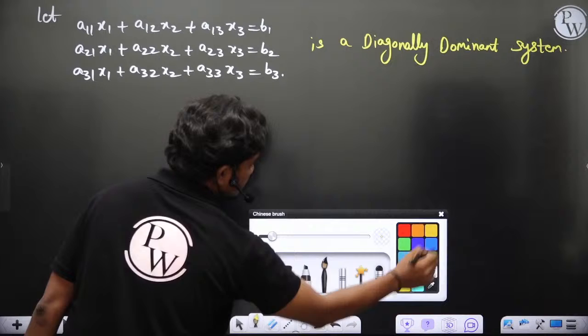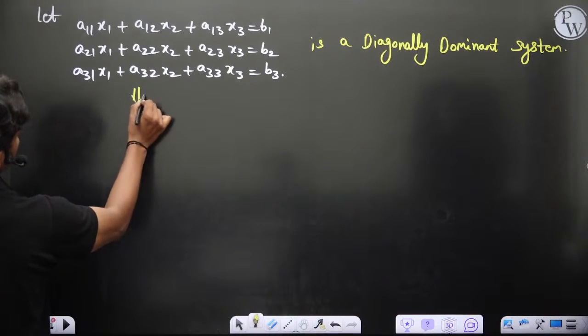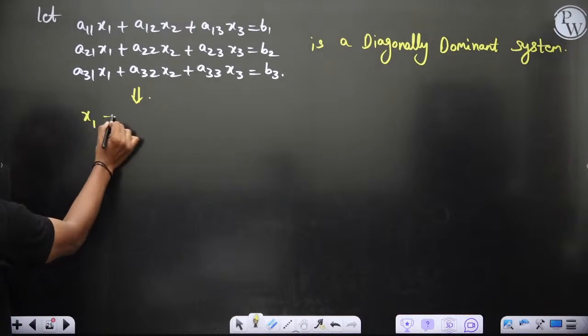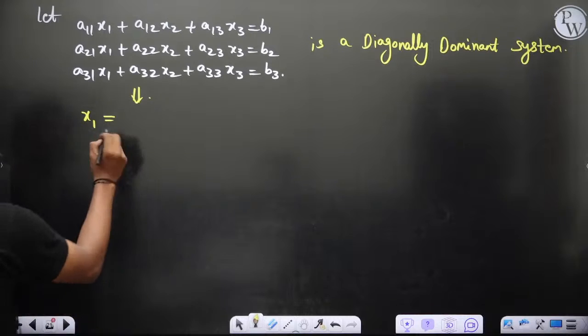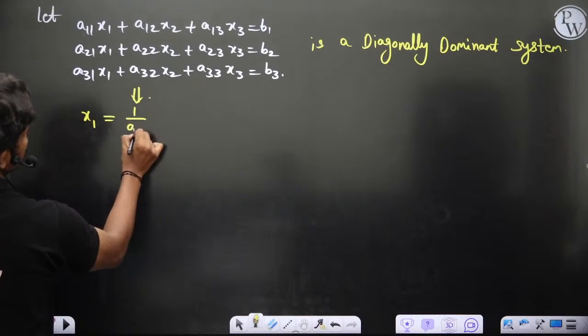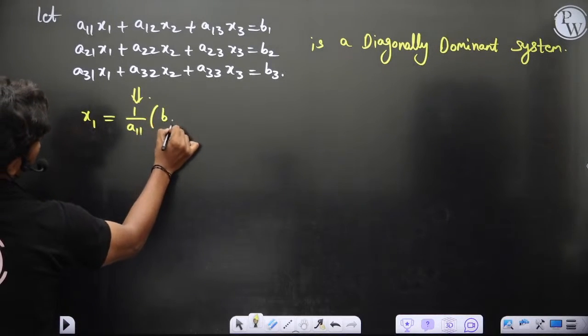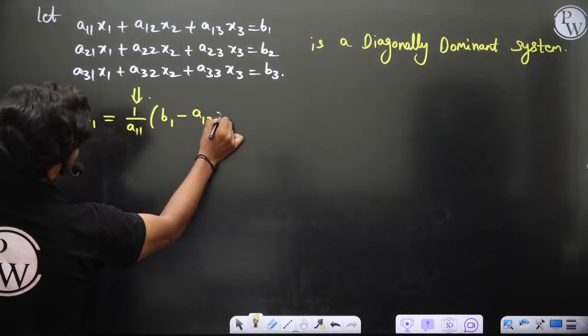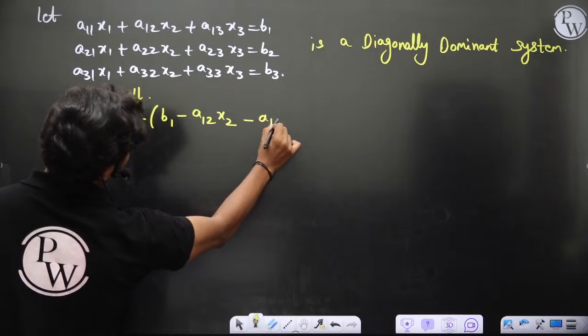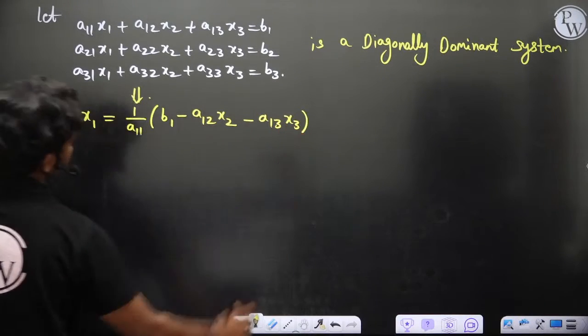From the first equation, this implies x1 is equal to 1 by a11 into b1 minus a12 x2 minus a13 x3. This is what we get, correct?